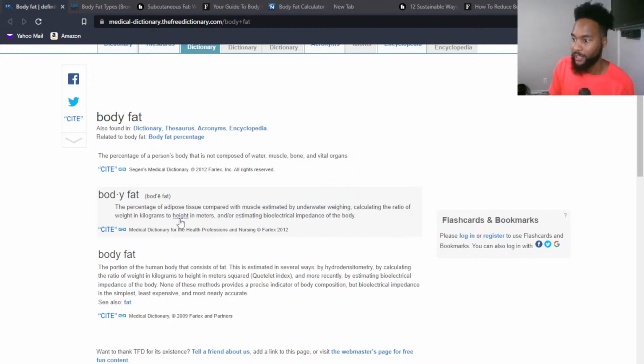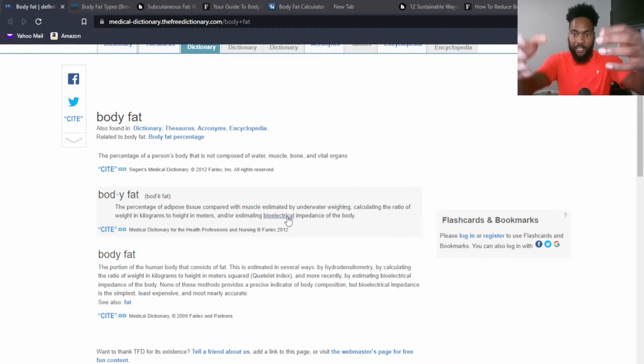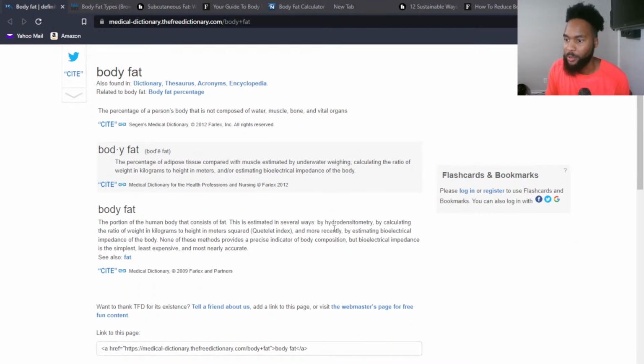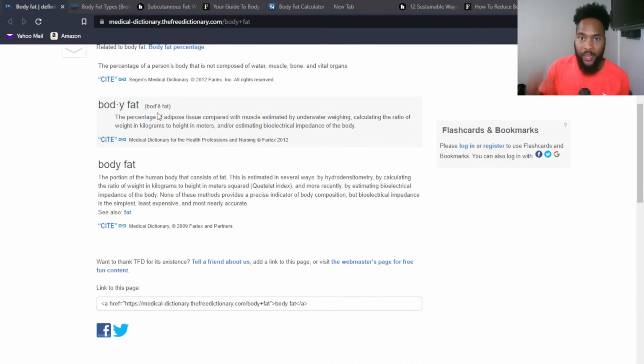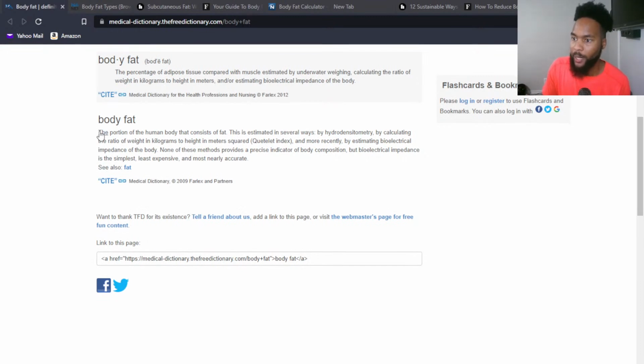You can calculate the ratio of weight to height, or there's a little handheld device, or sometimes a little scale that you can step on that sends an electric current through your body to measure your fat. That's called bioelectrical impedance, right? Don't want to get too technical. So again, let's read this other part here. This is talking about that percentage, and we're trying to figure out what our body fat percentage is. Body fat is the portion of the human body that consists of fat, and they gave you other examples of ways to measure it.